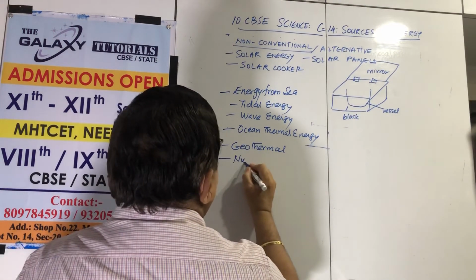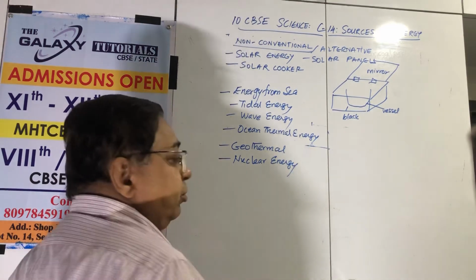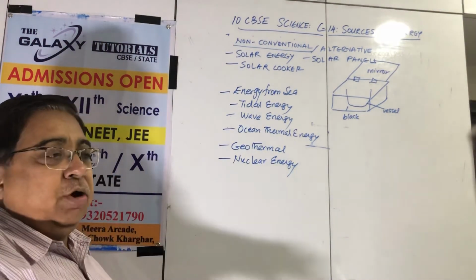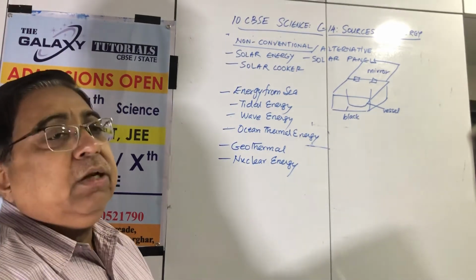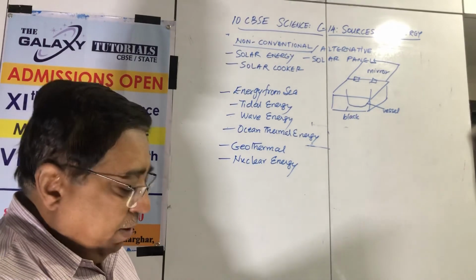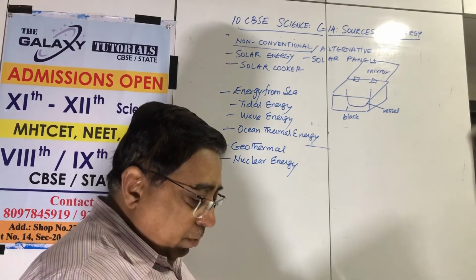Nuclear energy. This, my friends, is always in the news. We take uranium, we do fission by bombarding it with electron, it breaks, heat is released. This heat is used to boil water. The water will drive the turbine, will drive the dynamo, and electricity will be produced.